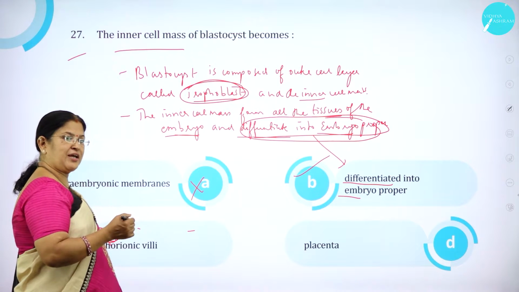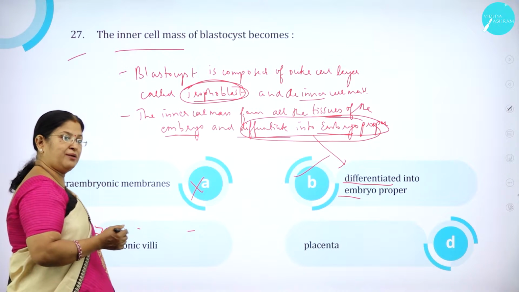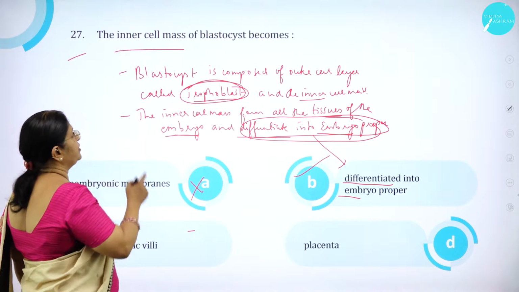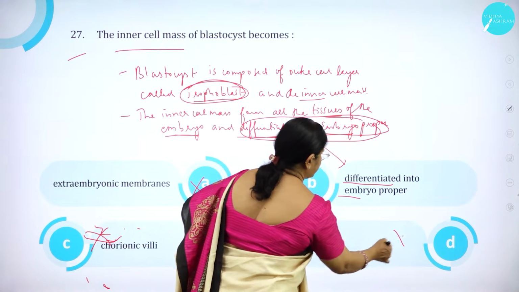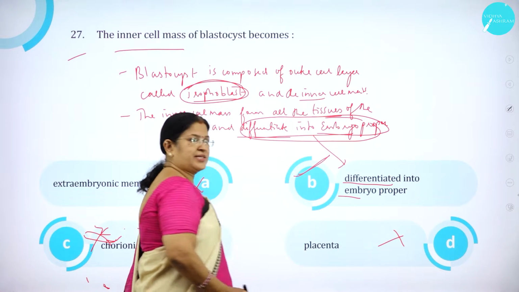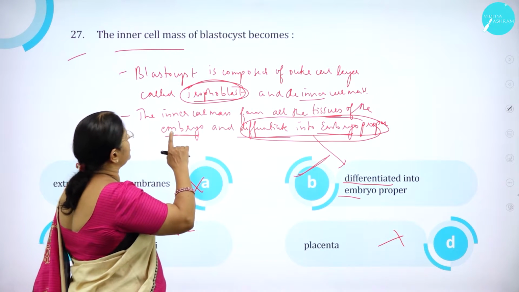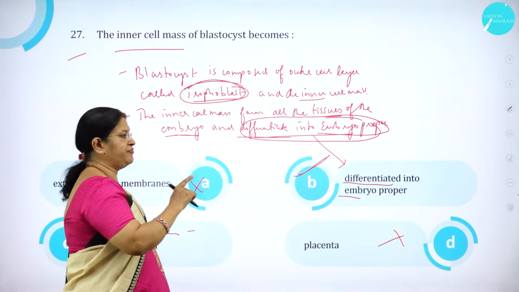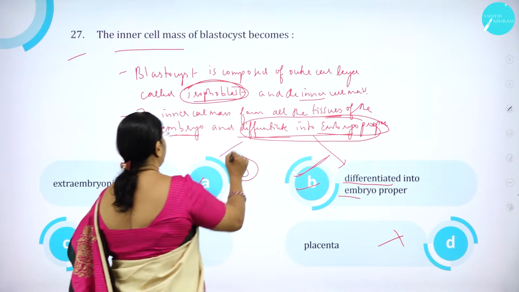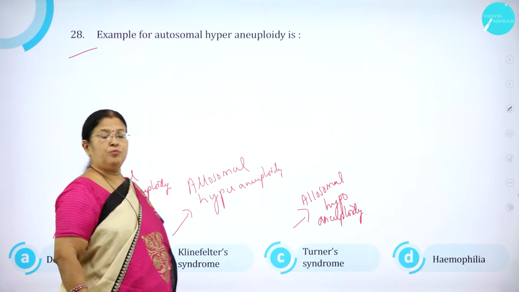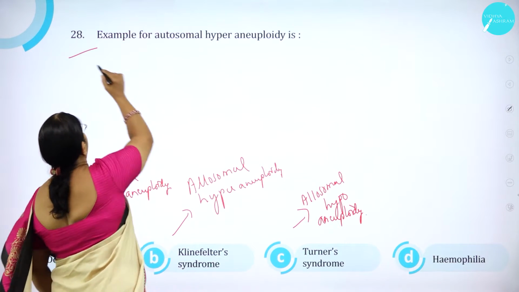Chorionic villi, the finger-like projections, along with the maternal blood form what? Placenta. The inner cell mass is not responsible for it. D is placenta, wrong. So option B is correct. That is, the inner cell mass of blastocyst becomes differentiated into embryo proper. So option B is correct. Moving on to question number 28.